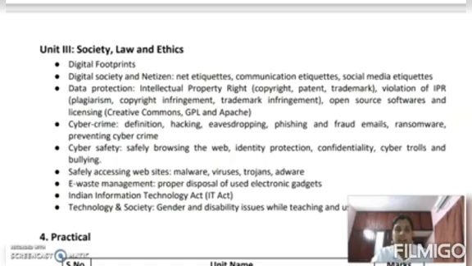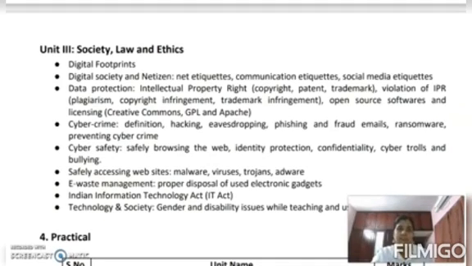So there are many crimes happening. So for this, society has to obey some rules while we are entering the internet. We have to obey some rules, and here in India the government as well as all over the world have some rules.